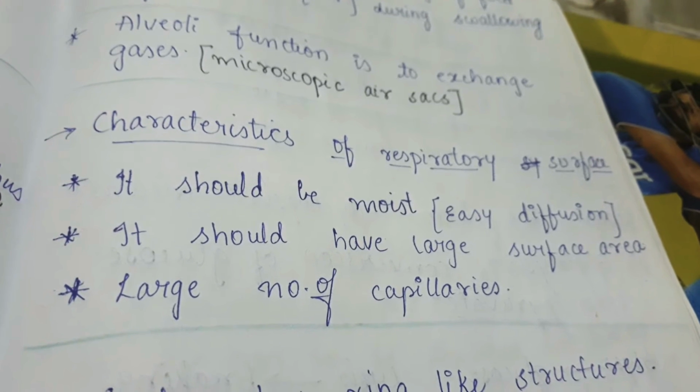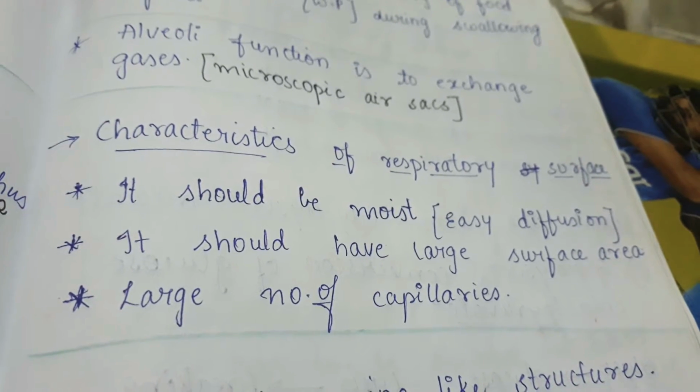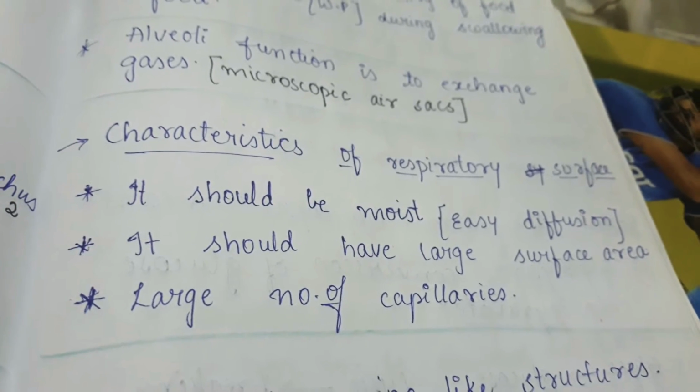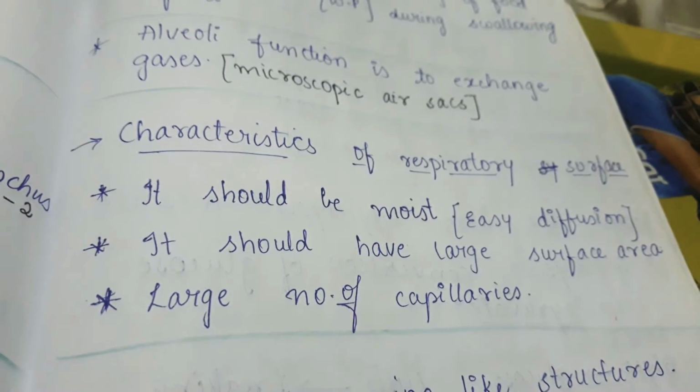So that easy diffusion can take place, it should have a large surface area and a large number of capillaries. Capillaries are the ones which help in the exchange of oxygen and carbon dioxide, right?